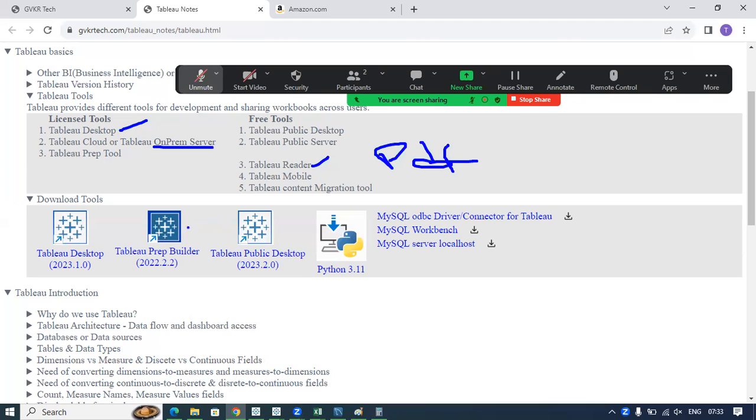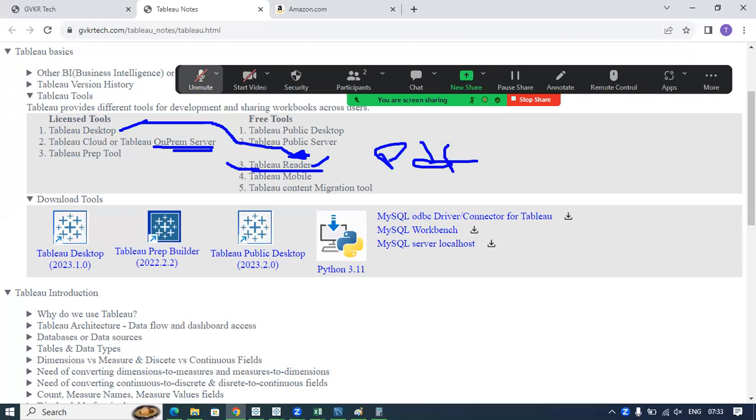But for example, assume that a client has a very small business and can't use the Tableau Server. Or we have one user who doesn't have access to the Tableau Server. In that case, we will share those dashboards with the user by email ID. From the email, they can download those dashboards and open them through Tableau Reader, which is a free version.